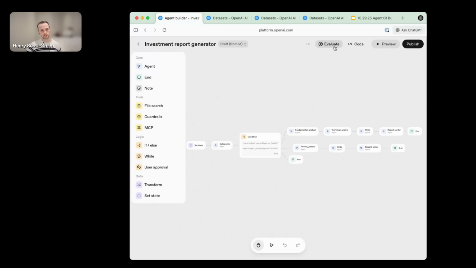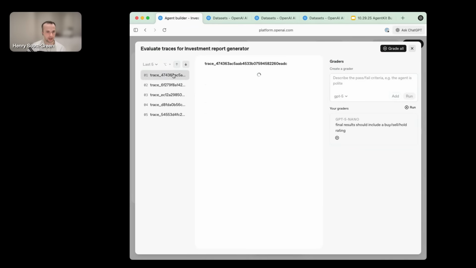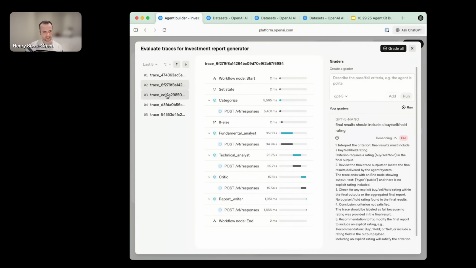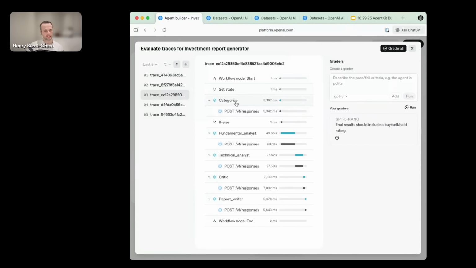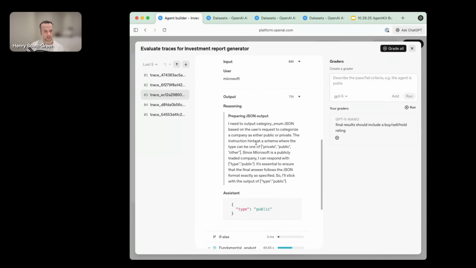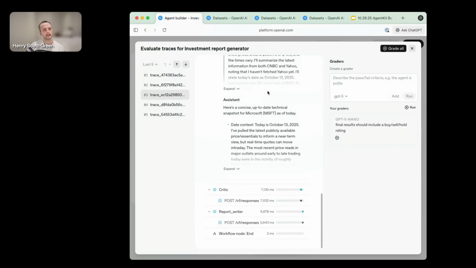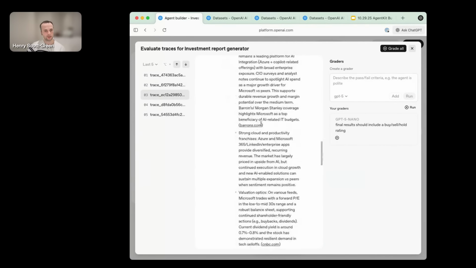As Samarth mentioned, these agents emit traces. And here you can see some example traces from when I've previously run this agent. Clicking through this, I can see every span. I can click into every span, and I can start to identify what happened when this agent ran. Now, as I'm clicking through this, I might start to notice problems.